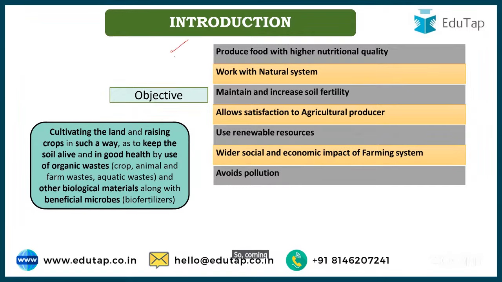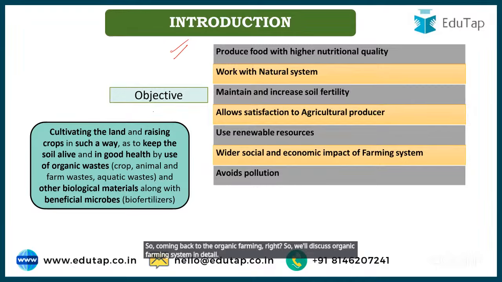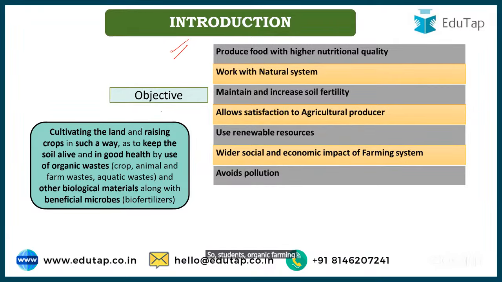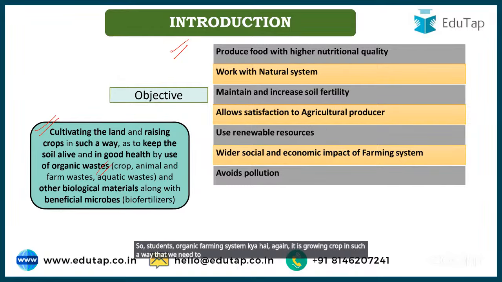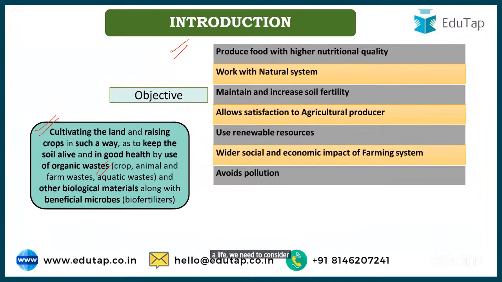So coming back to the organic farming, we'll discuss the organic farming system in detail. Students, what is organic farming system? It is growing crops in such a way that we keep the soil health alive. We need to consider soil health. So that is the organic farming system.